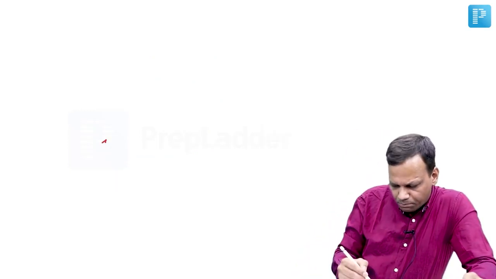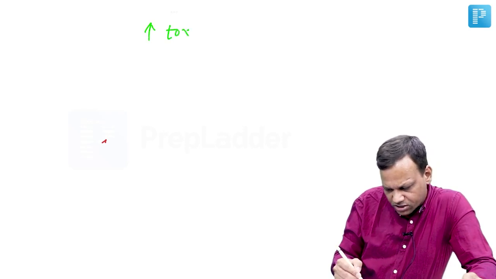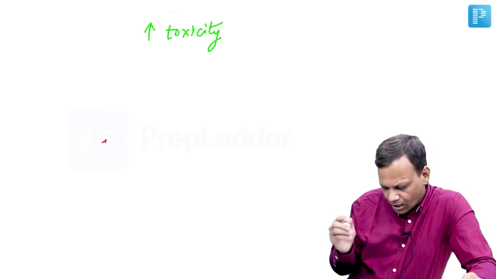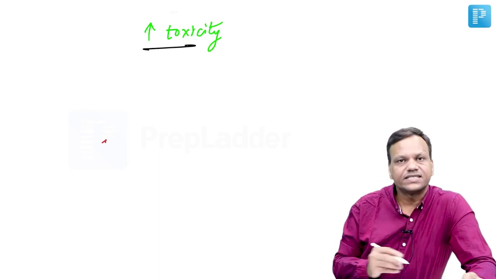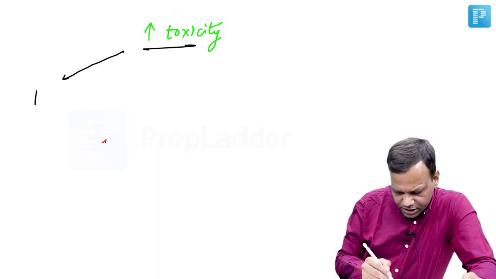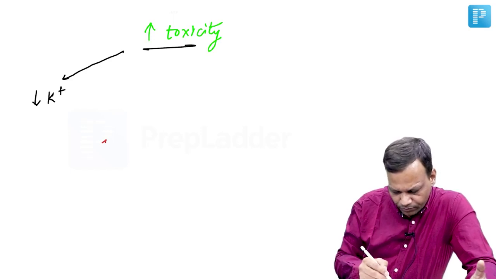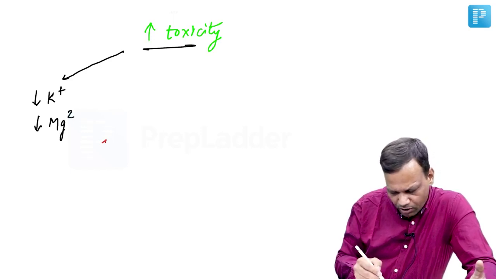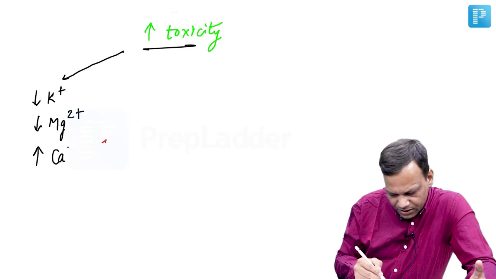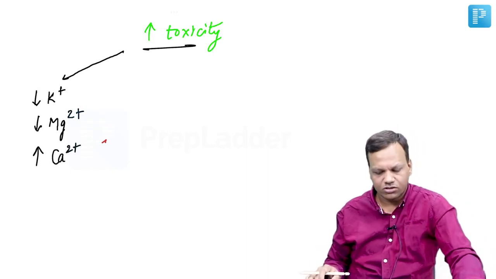Now coming to the main factors which increase the risk of toxicity of digoxin. Digoxin toxicity is likely in three conditions. One is electrolyte imbalance, like hypokalemia, hypomagnesemia, or hypercalcemia. These factors increase the risk of digoxin toxicity.